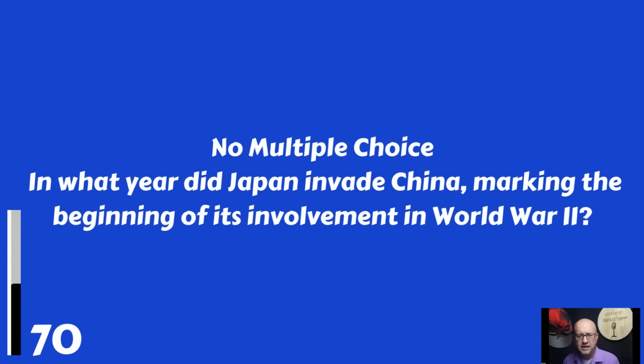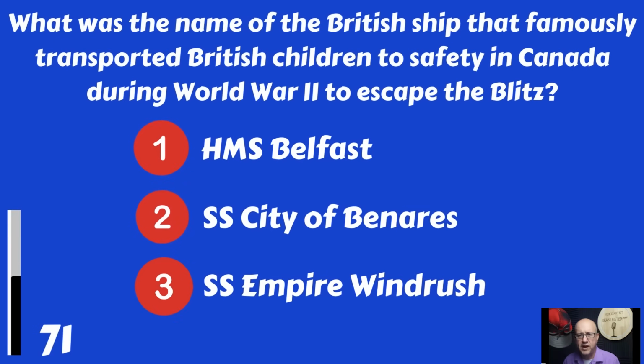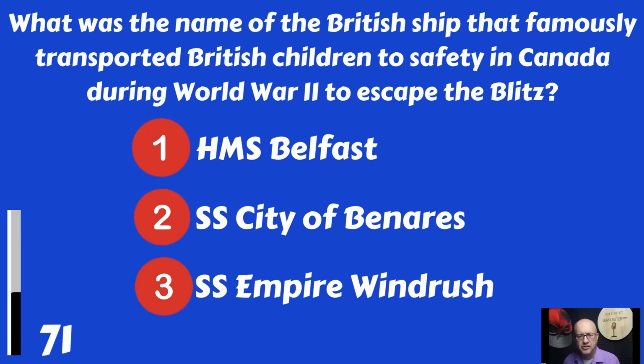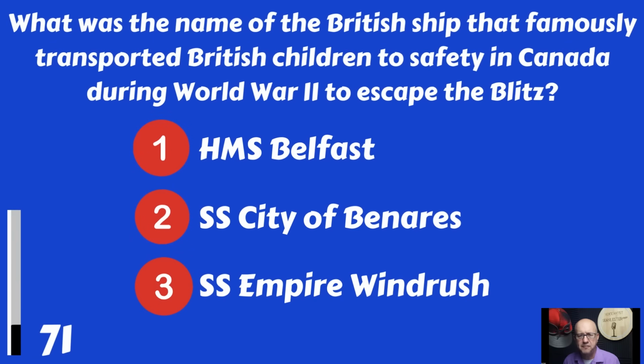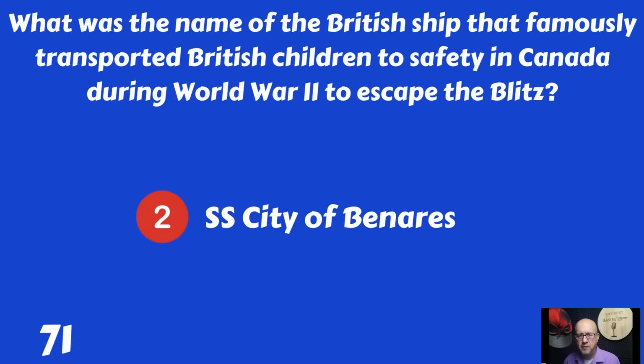In what year did Japan invade China, marking the beginning of its involvement in World War II? And the answer is 1937. What was the name of the British ship that famously transported British children to safety in Canada during World War II to escape the Blitz? HMS Belfast, SS City of Benares, or SS Empire Windrush? That would be the SS City of Benares.